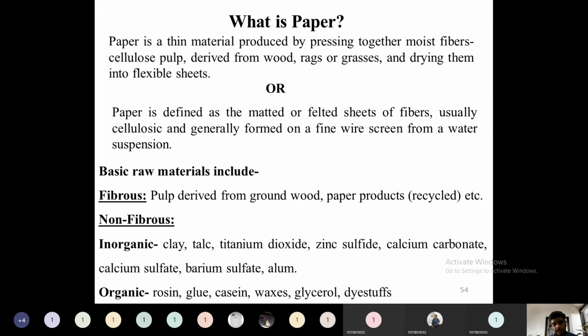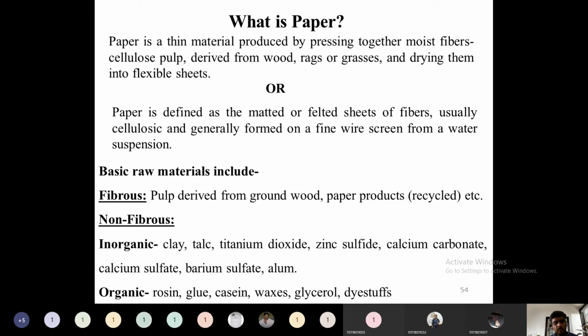The first raw material is pulp, and pulp in turn is derived in the first section. So we can verify what raw materials are required, like softwood, hardwood, etc. Then non-fibrous materials, inorganic and organic, which account as fillers, sizing materials, coloring agents. All these agents form the non-fibrous raw materials.